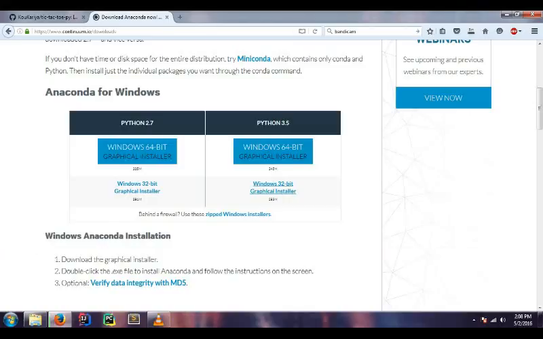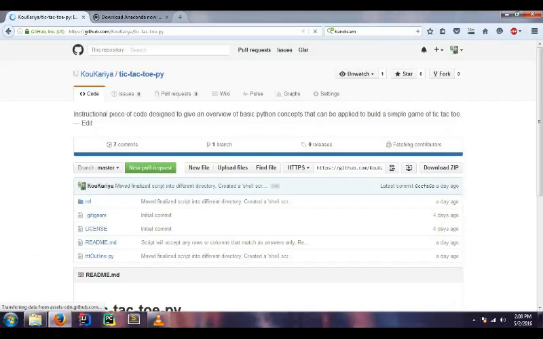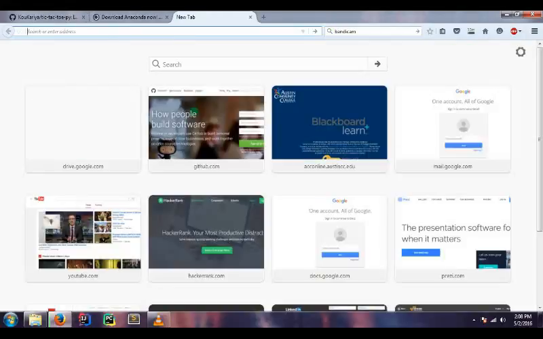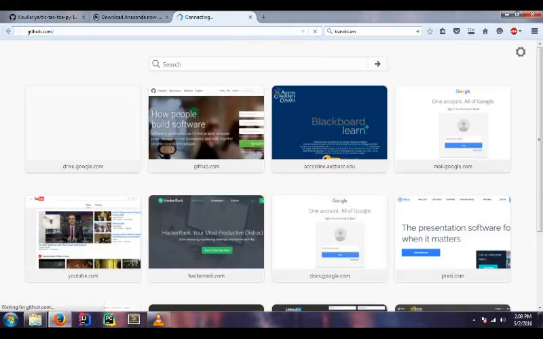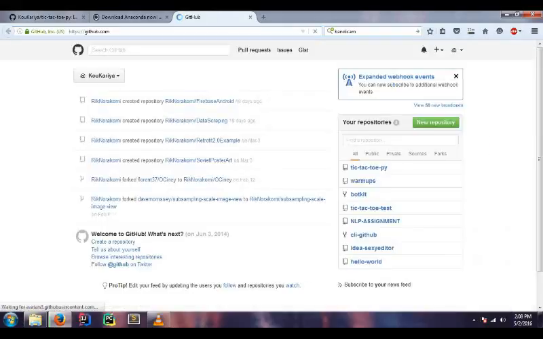Now, as we're waiting for Anaconda to download, we're going to go to a different website. I have it opened up over here, but I just want to show you. The website we're going to go to is called github.com. Now, github.com is a code repository. What that means in layman's terms is a website that developers use to store their code.